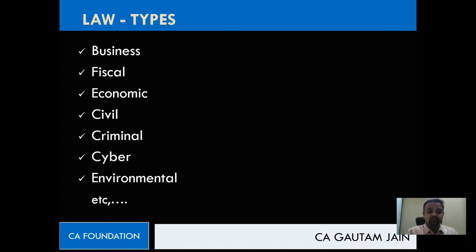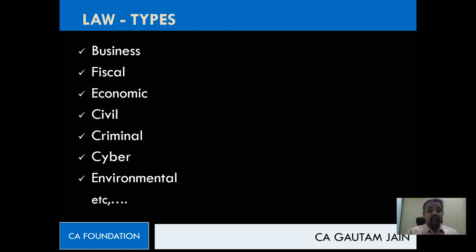What is fiscal law? I want you to answer now. Fiscal laws meaning what? What is a fiscal law? Come on, in short, please quickly type. Quickly give the answer in the chat box. What is a fiscal law? Very good. Dealing with exchequer. Harshal, it is not two words, beta. Exchequer goes continuously, okay? It's not separate. Yeah, deals with revenue of the government. Correct. All of you are right.